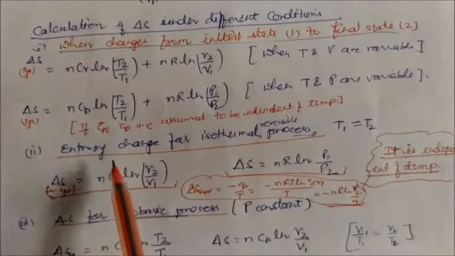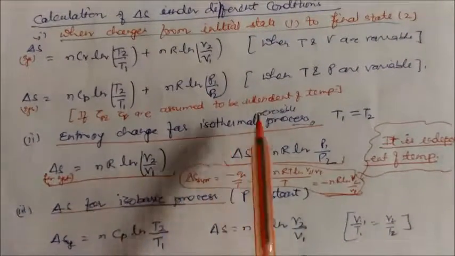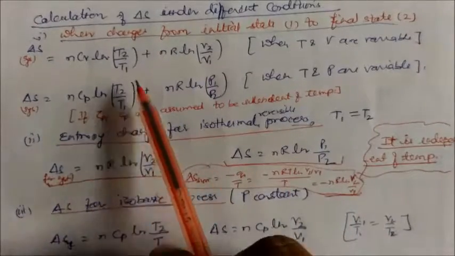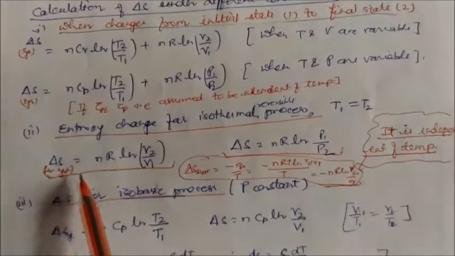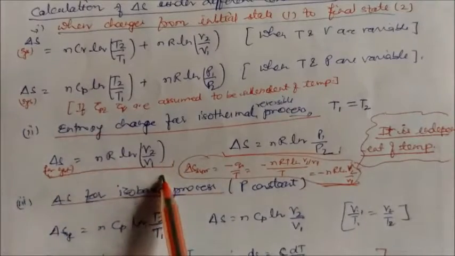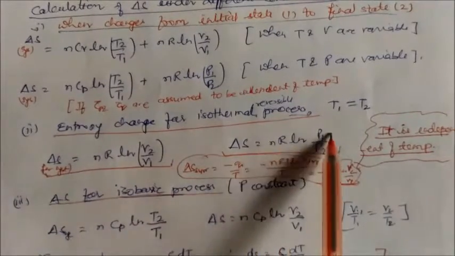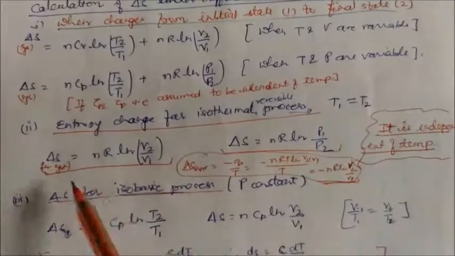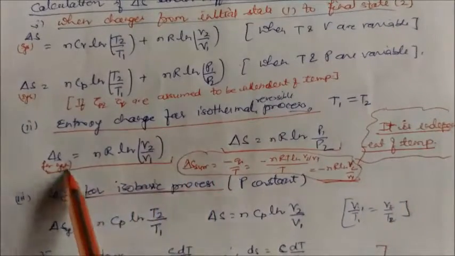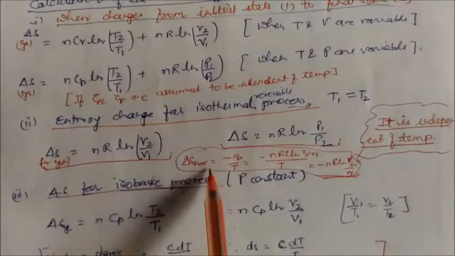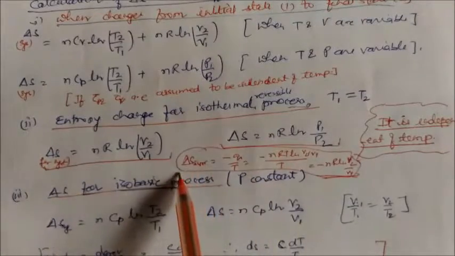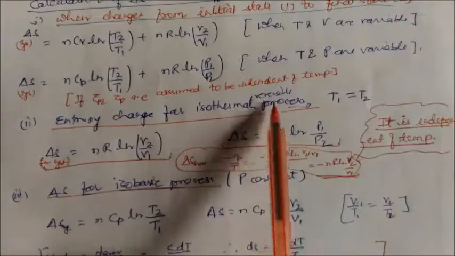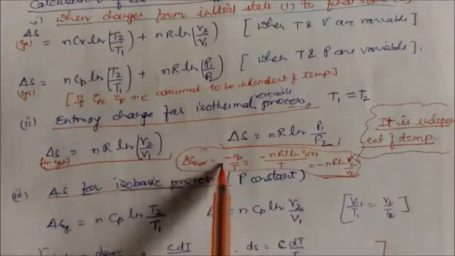Now we will see how entropy varies in the isothermal reversible process where T1 is equal to T2. If this is equal, then the entropy of the system is nR natural log V2 by V1, which is nR natural log P1 by P2, because this is independent of temperature. For the surrounding, this is the system. The entropy change of the surrounding is nothing but minus delta S of the system, because the total delta S will be 0 for this isothermal reversible process. So it is nothing but minus Q by T.